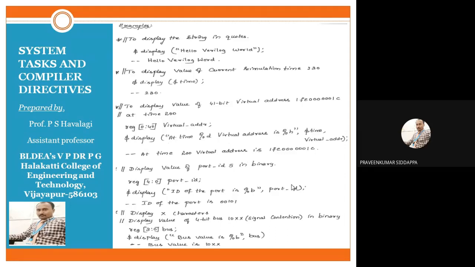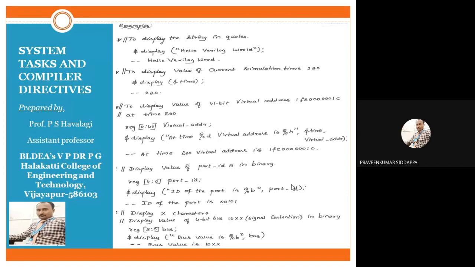Before that I treated that information as decimal, and we are displaying that information in hexadecimal also. Next it should be followed by $time, comma, virtual address. That we should compulsorily write, which one we are displaying.